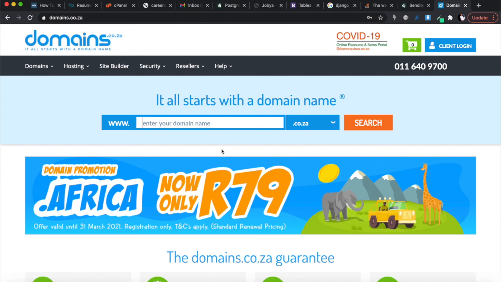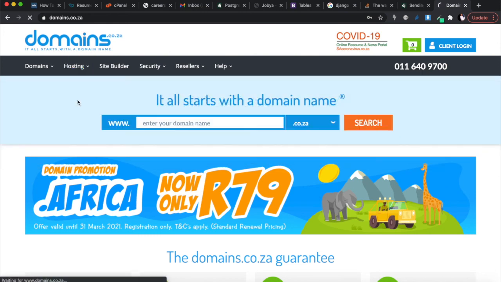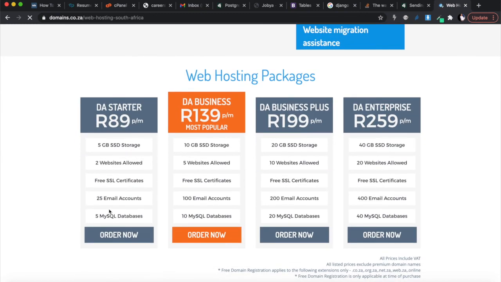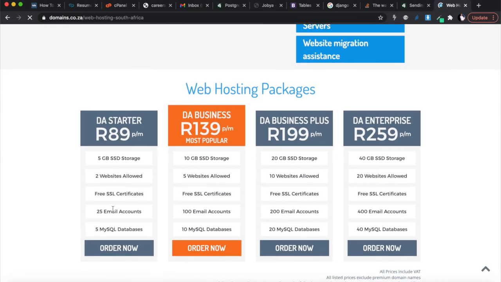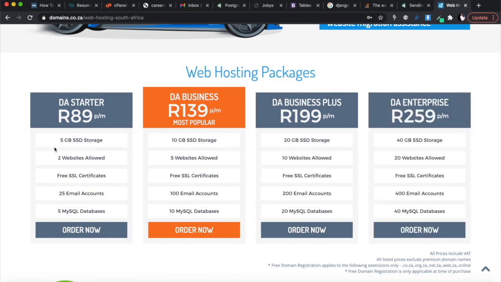So we bought a hosting package from domains.co.za, and it's this one over here. If you go to web hosting, we got this package over here for 89 rand. I don't know if it's 89 rand. Oh no, I think I just added it to my existing package because I already have a package with domains.co.za. But you could get a package for 89 rand and it's sufficient to host. No, actually, we didn't do this.